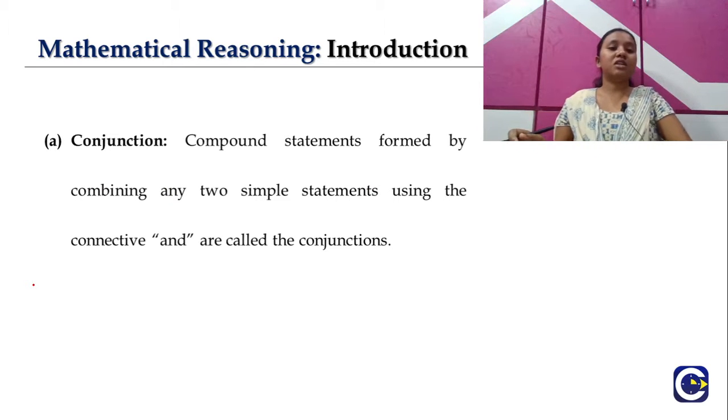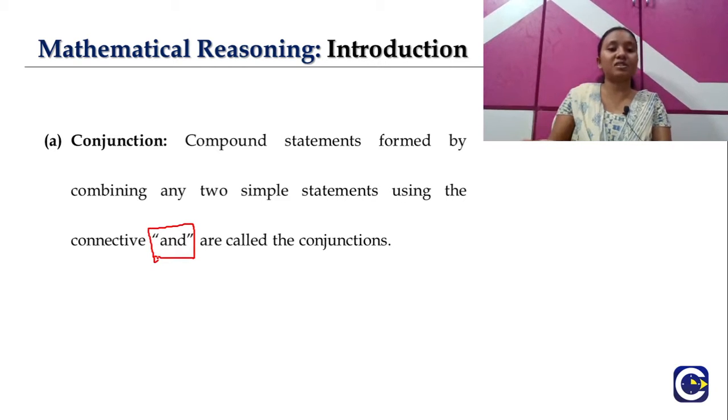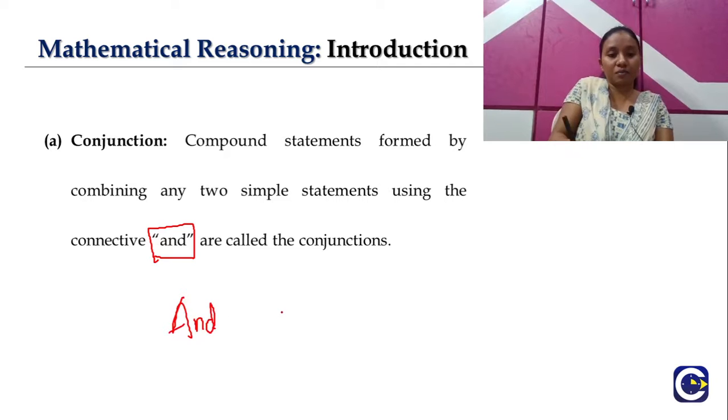A conjunction is a compound statement formed by combining any two simple statements using the connective AND. The symbol is the inverted V. Compound statements formed using this connective are called conjunctions.